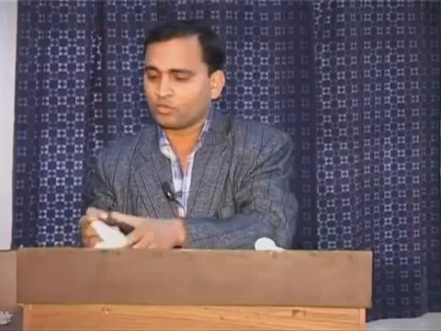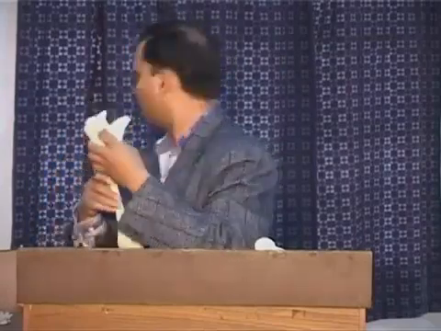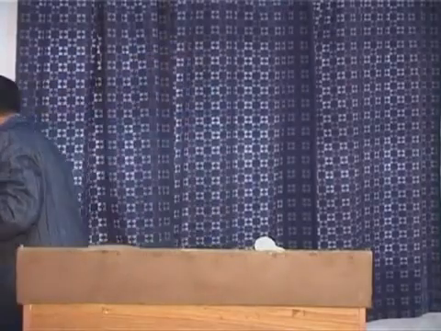I was telling you this is the shoulder joint, but shoulder mobility is not only because of this joint. There are other joints. One is the sternoclavicular joint, and the acromioclavicular joint.